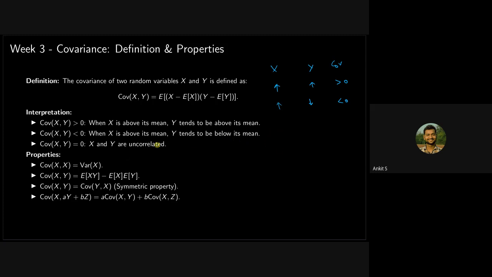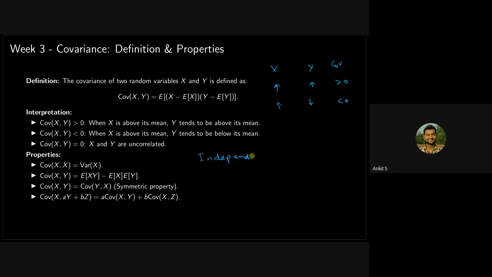Correlated means both of them are related, right? And if x increases or decreases, it has no effect on y, then we said that x and y are uncorrelated. And we also had another definition where we said that if x and y do not affect each other, then we say that x and y are independent. So are they same or are they different? Anyone? So both of them are different, okay?